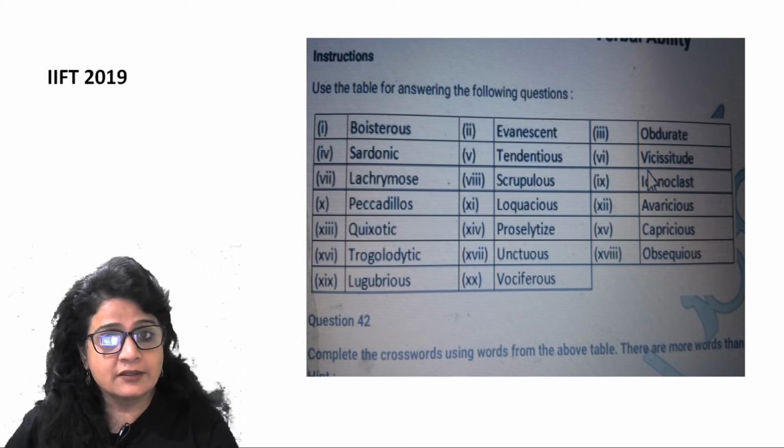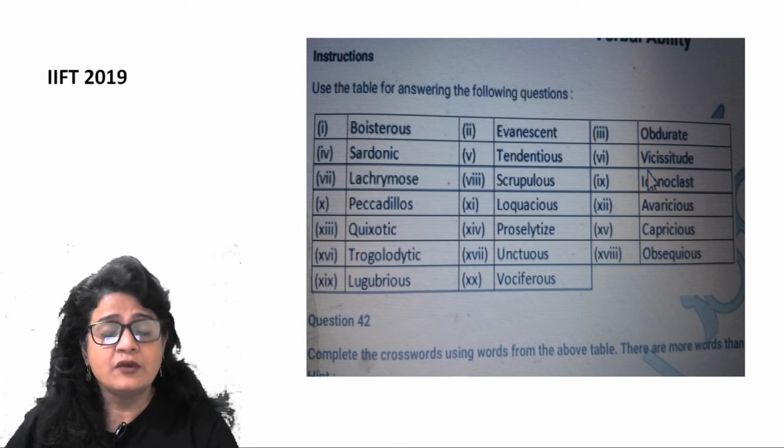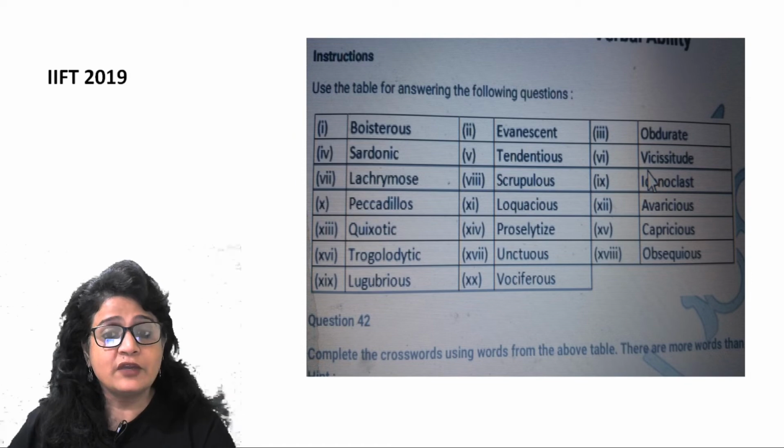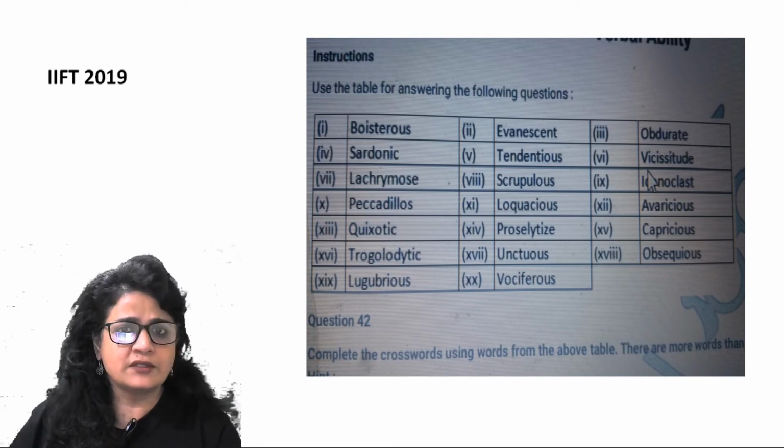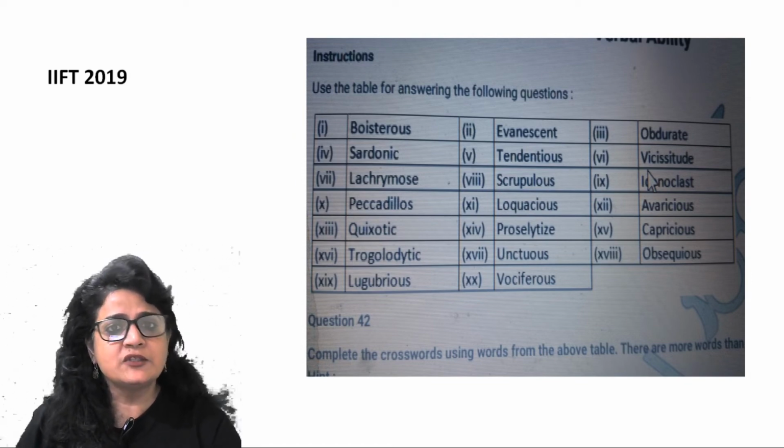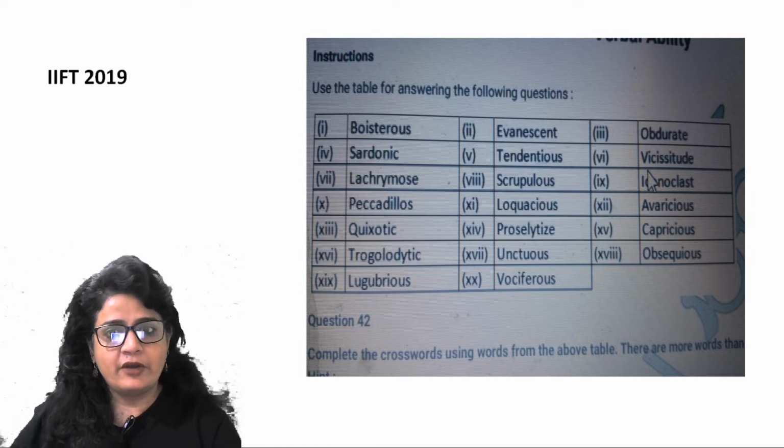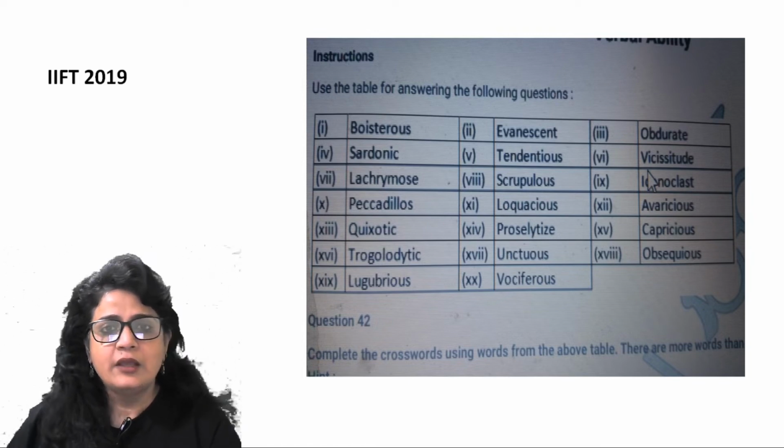So vociferate. Vociferous is an adjective. Vociferate is a verb, right? So vociferously, he speaks vociferously. When he participates in a GD, he puts his point vociferously, right? So that way he speaks in a very loud and clamorous way.